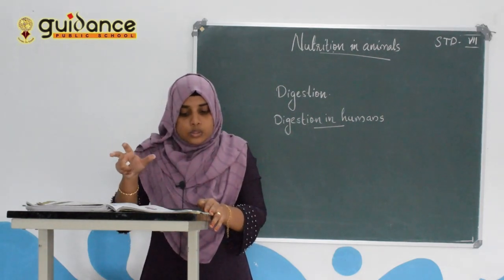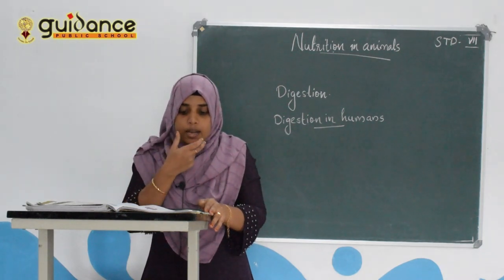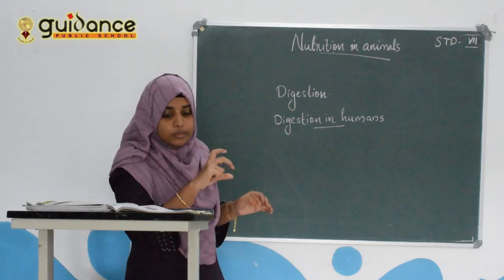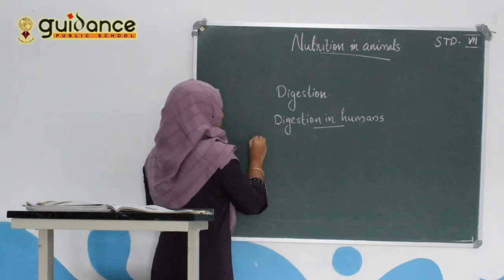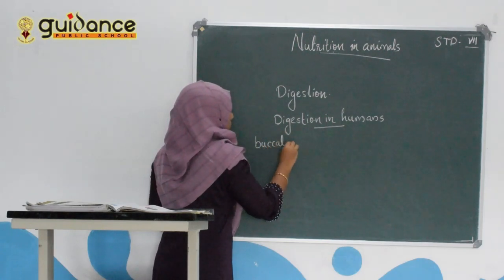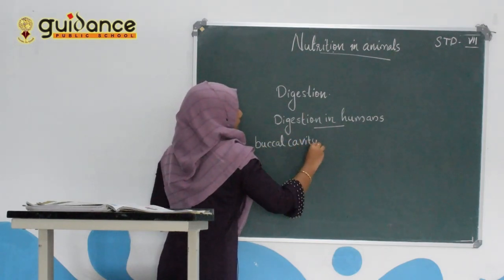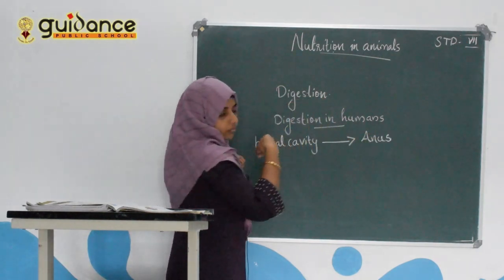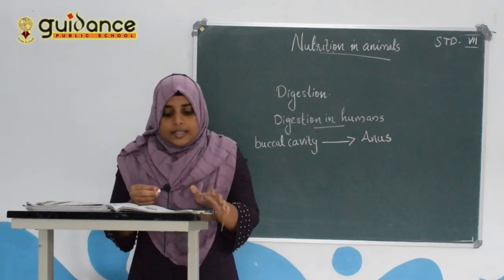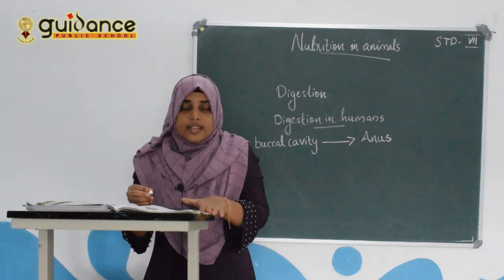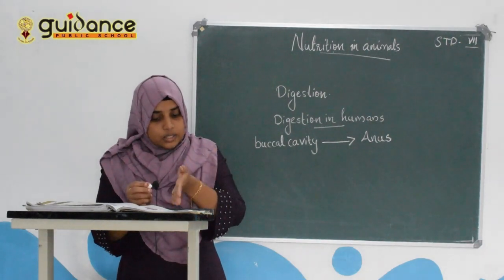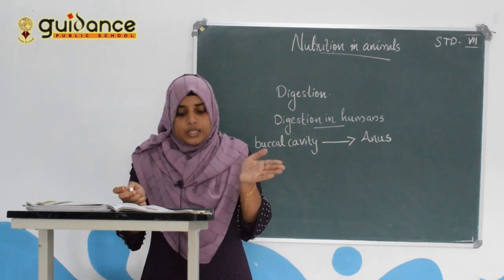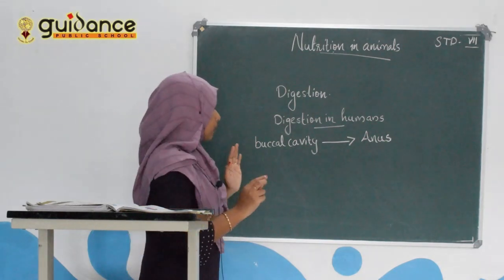The food passes through a continuous canal which begins at the buccal cavity and ends at the anus. The canal can be divided into various compartments.